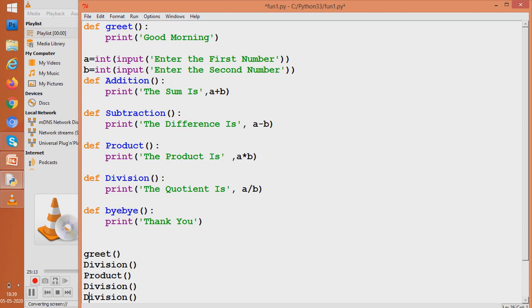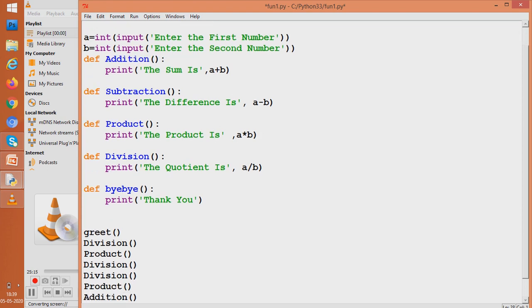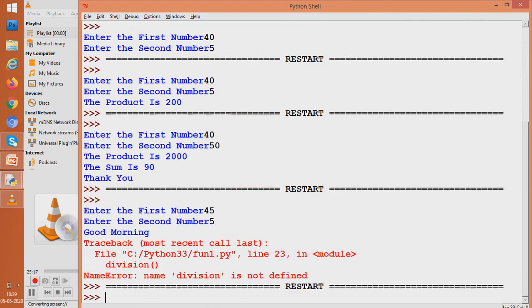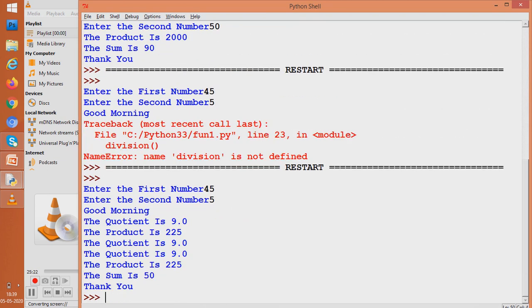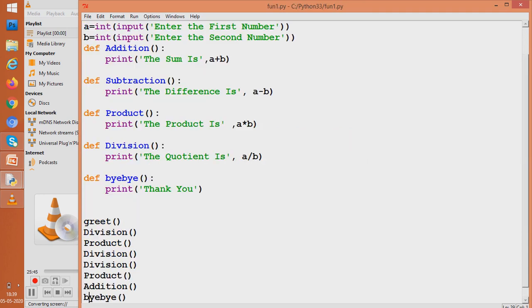Let us now run it. So first number, second number, and see it gives the result, and it gives the product after the difference part, that is the quotient part. Then it gives two quotients again, then product again, then sum, and then thank you. So you have changed the whole order. Your younger brother is very happy with you. You have done it. What did you do today? You have created a function.